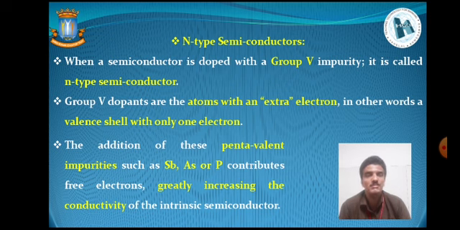These group 5 impurities which we dope inside the semiconductor, that means these group 5 dopants, are atoms with an extra electron. In other words, we can say a valence shell with one extra electron. So by adding these pentavalent impurities such as arsenic, antimony or phosphorus, which contribute free electrons, the conductivity of the intrinsic semiconductor is greatly increased.